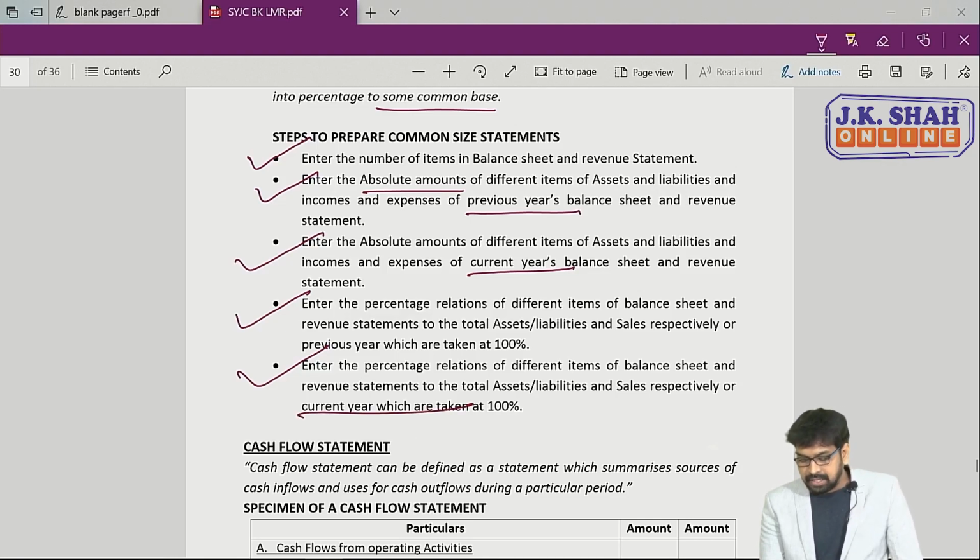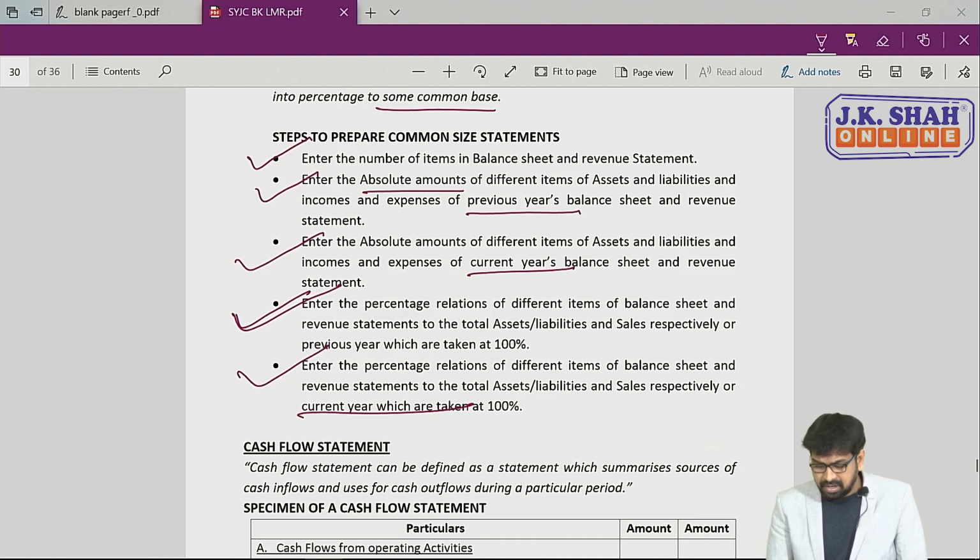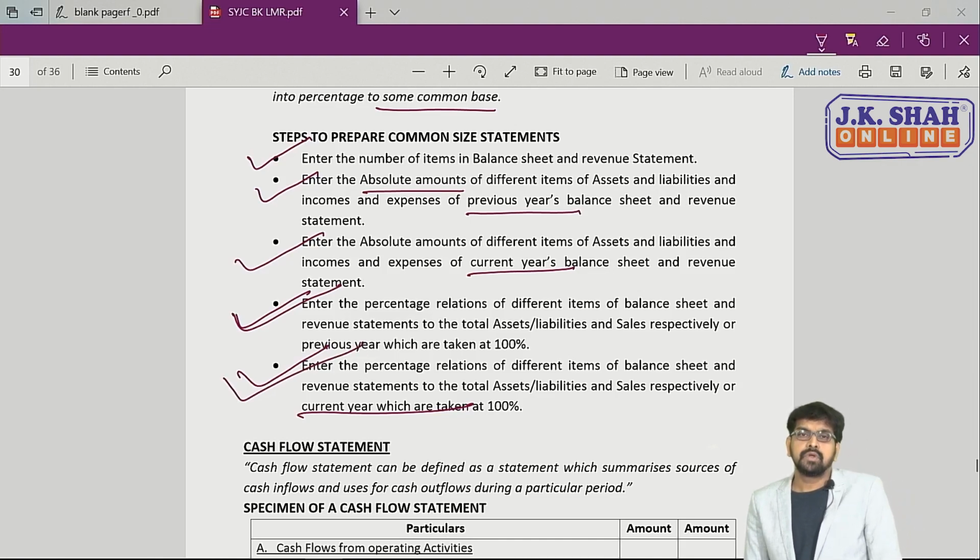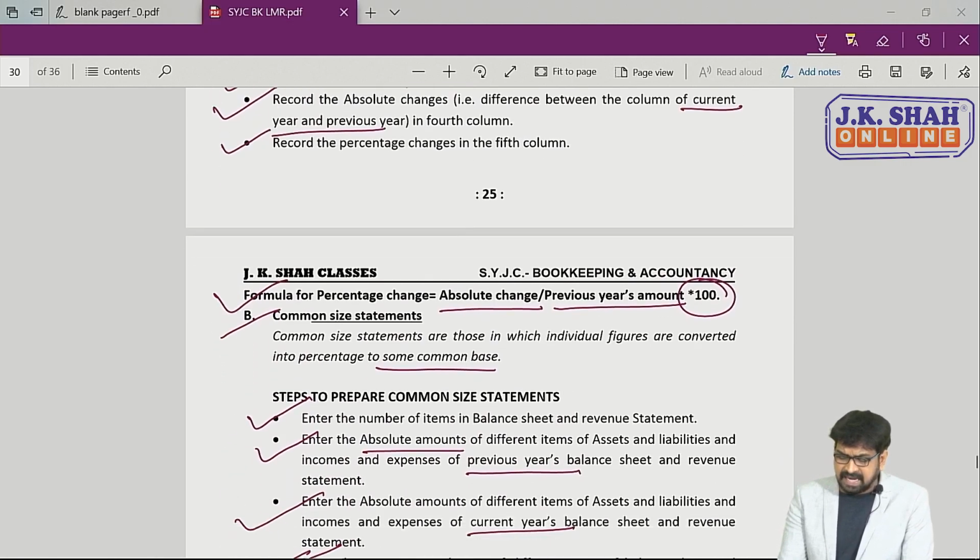That means over here, previous year amounts are converted into percentage in this case, and your current year amounts are converted into percentage. So once again, in common size statement, what we do, we convert amount into percentage. Means exactly what we do.